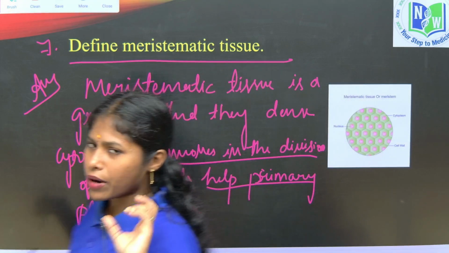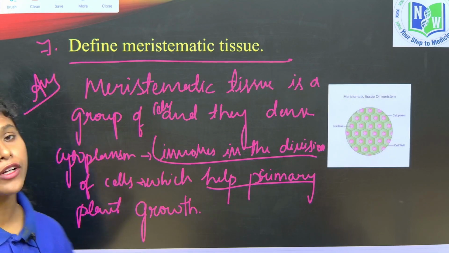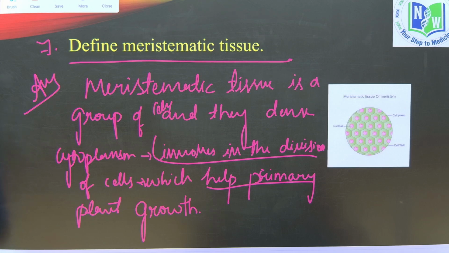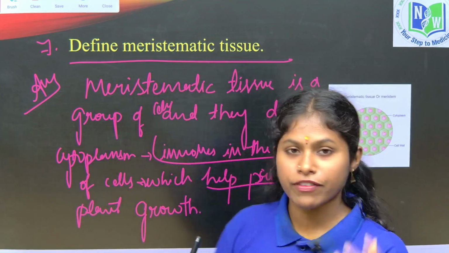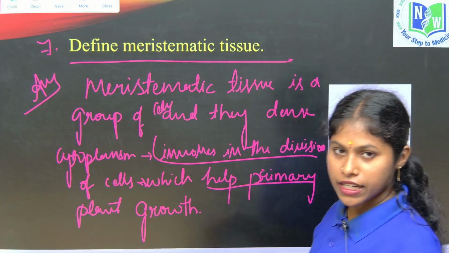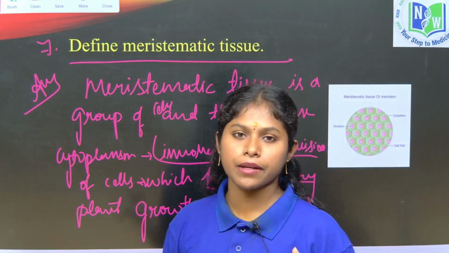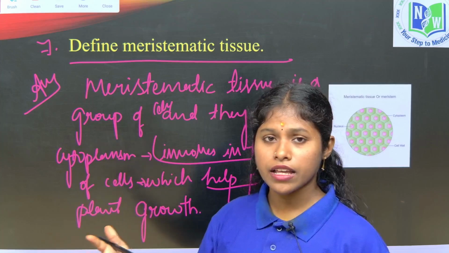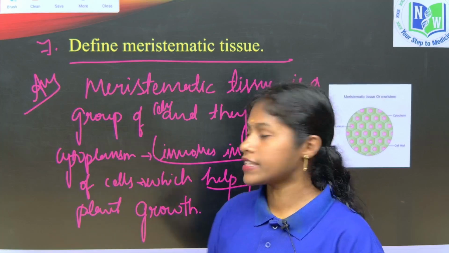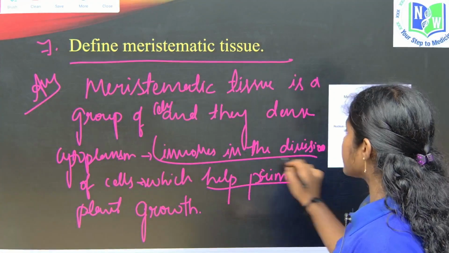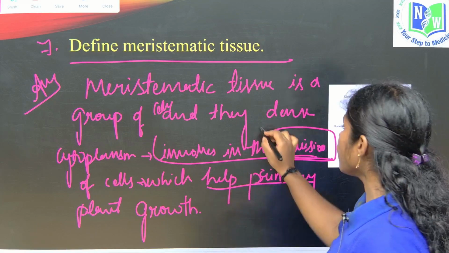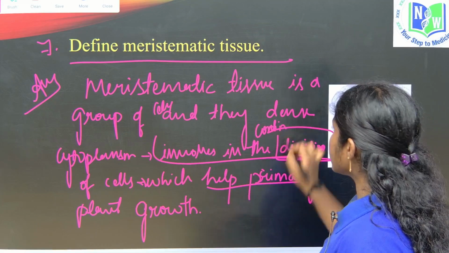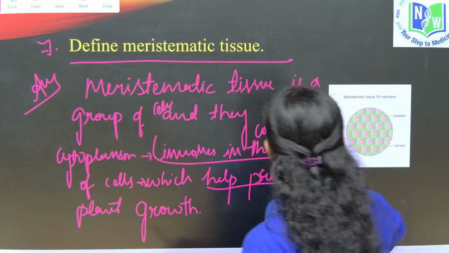So a one word answer is required, you just have to know it better. I said it like this, children. Meristematic tissue may be defined as a group of living cells located at specific locations. Which locations, children? They may be present in the apical meristem, intercalary meristem, or lateral meristem. They are located in different locations, but they are involved in the continuous division of cells. Let's write all the things, children.